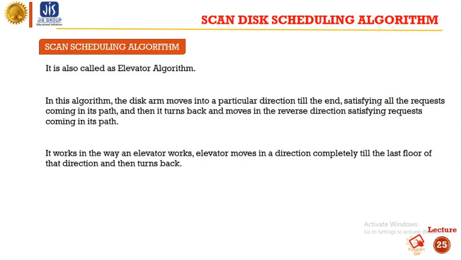So in this algorithm, the car moves in a particular direction till the end, satisfying all the requests coming in its path, and then it turns back and moves in the reverse direction, satisfying requests coming in its path. It works the way an elevator works. The elevator moves in a direction completely till the last floor of that direction and then turns back.